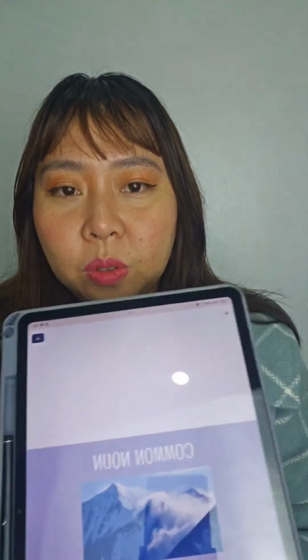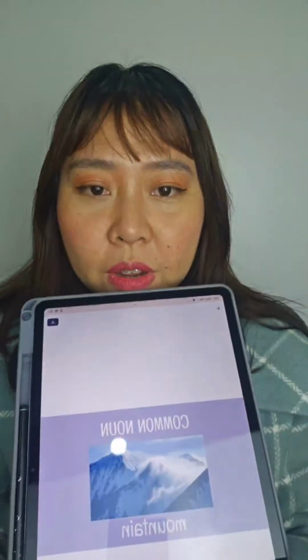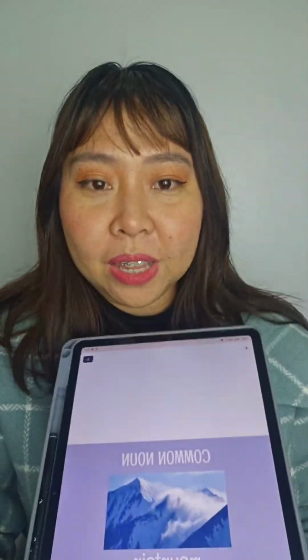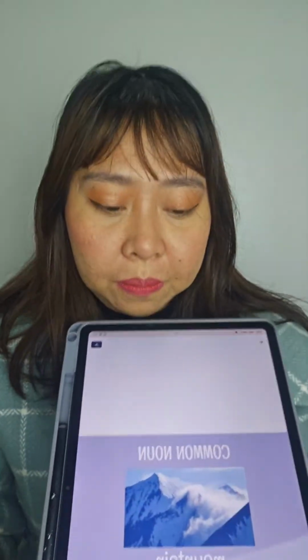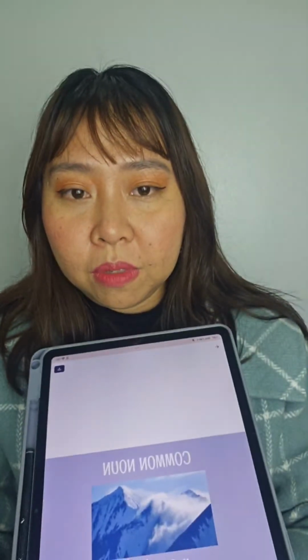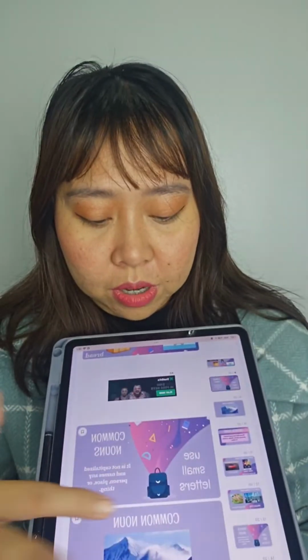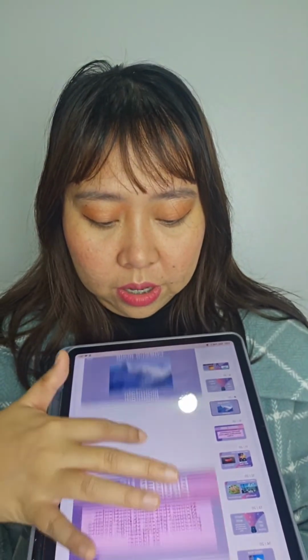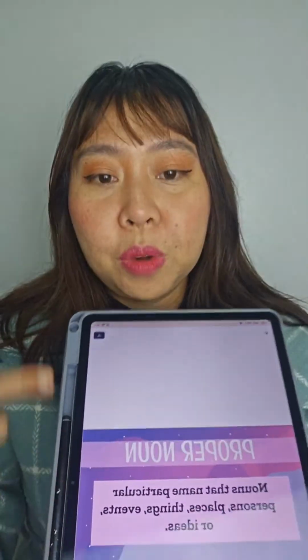All right. So we have another example of a common noun, a mountain. There are a lot of mountains, and if we're not giving a specific name, then that mountain is a common noun. All right, next. Let's proceed to the proper noun.